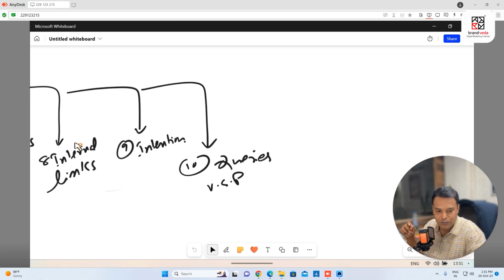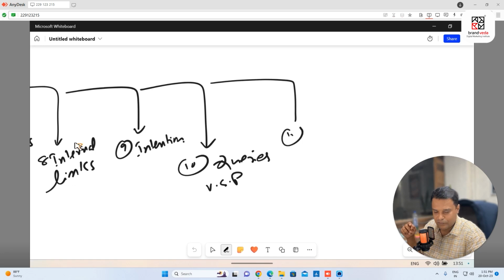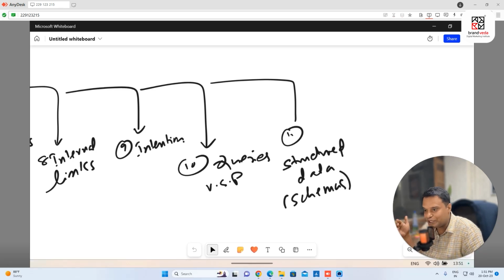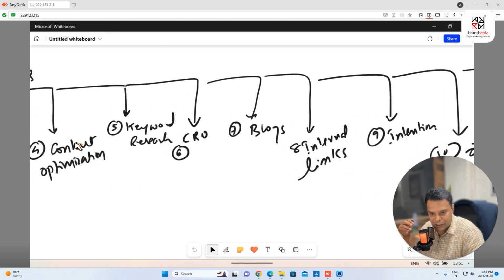So queries also. Point number 11 is, which I think is very important, which I've seen a lot of websites not implementing, which is structured data. So this is known as schemas. You can go to Google and search schemas, a common language between all search engines. So you can see how many pointers.